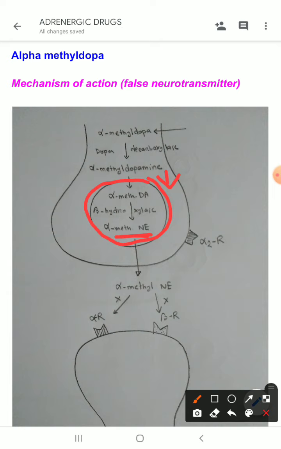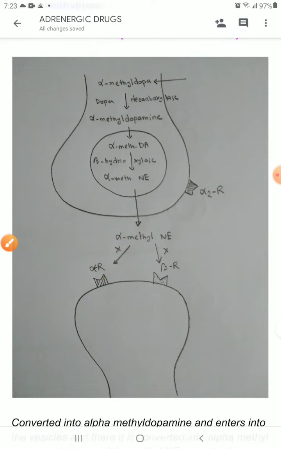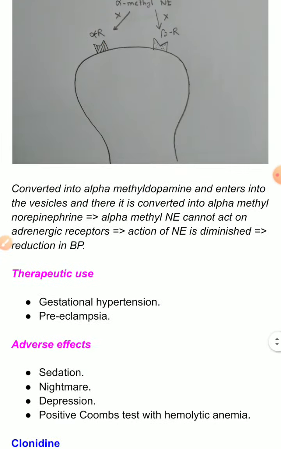So, it produces alpha methyl norepinephrine. Alpha methyl norepinephrine is produced in huge amounts, and when the action potential comes along this nerve terminal, then release of alpha methyl norepinephrine occurs, and alpha methyl norepinephrine cannot stimulate alpha adrenergic receptors or beta adrenergic receptors. So, there is diminished action of norepinephrine, because there is very less norepinephrine left in the vesicles, and there is more false neurotransmitter, that is alpha methyl norepinephrine. So, there is less action of norepinephrine, there is reduction in blood pressure. Okay. So, this is the proposed mechanism of alpha methyl dopa.